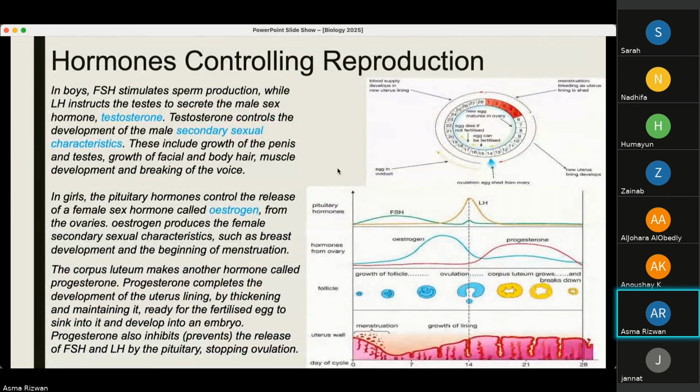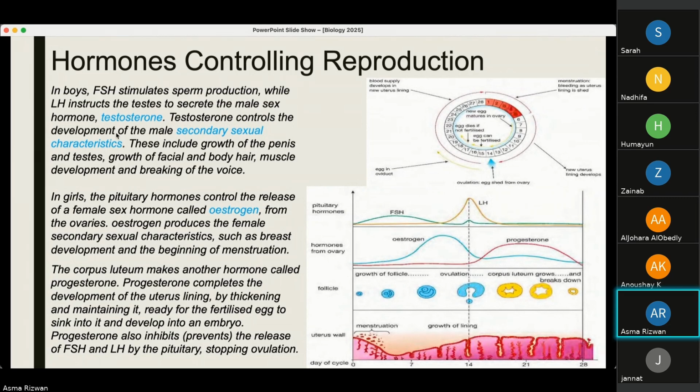Now, there are hormones controlling the reproduction, or the reproductive system. In boys, the follicle stimulating hormone stimulates sperm production, and the luteinizing hormone instructs the testes to secrete the male sex hormone, which is testosterone. Again, we did all of these hormones and their functions and their glands in the endocrine system.